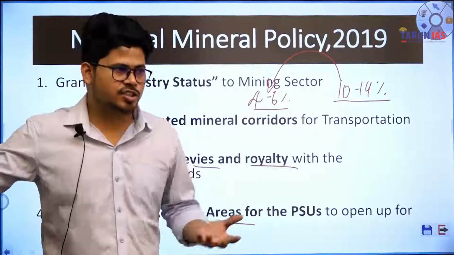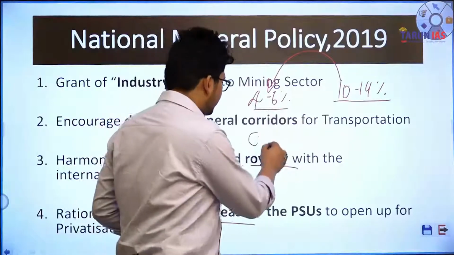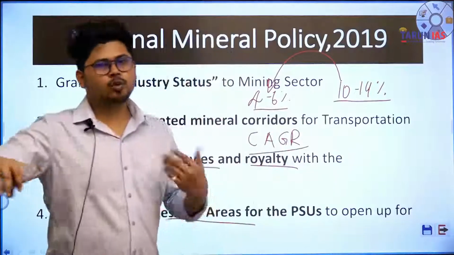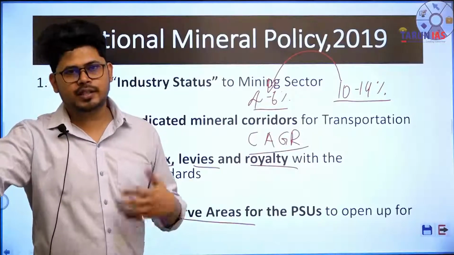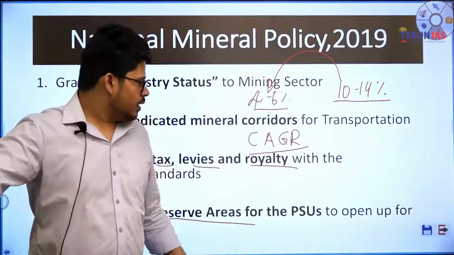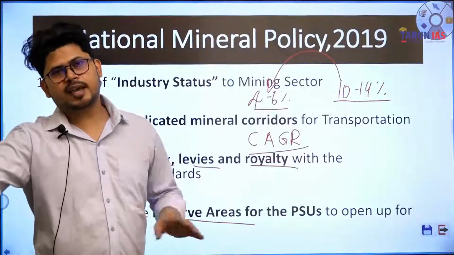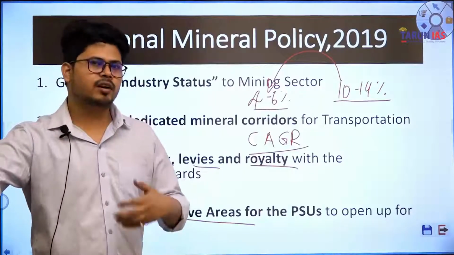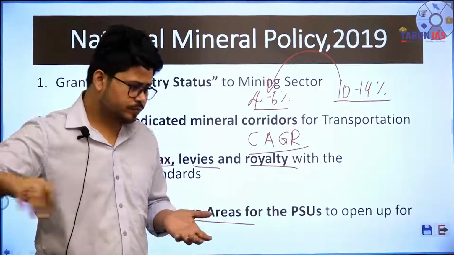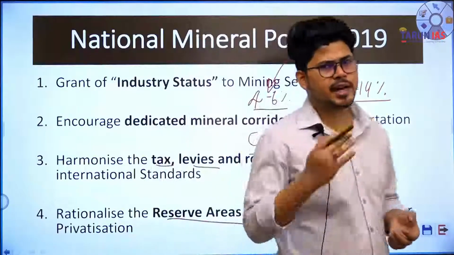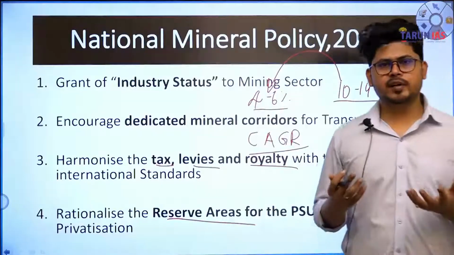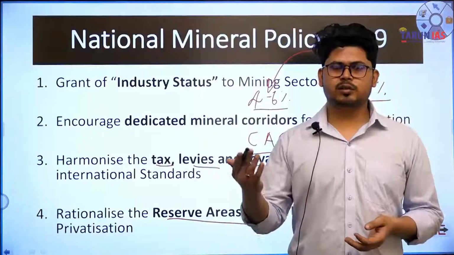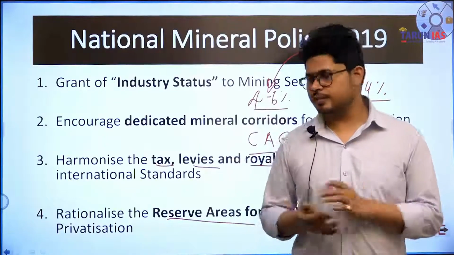जो एक CAGR कहते हैं इसको, compounded annual growth rate, CAGR. मतलब annual growth rate of the mining sector has been stagnant over time. ठीक है. Because most of the mining was concentrated in the hands of public sector units. Due to which the technological advancements did not take place in the mining sector, and hence, despite the fact that India produces 88 minerals and the capacity of India is similar to Africa and Australia, but still we are importing coal from Australia and other minerals from other countries.